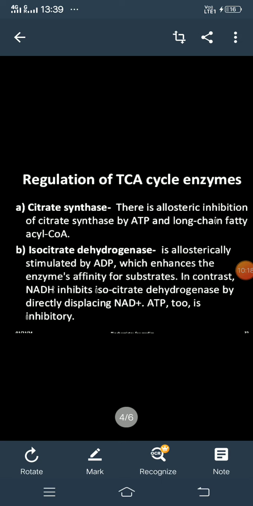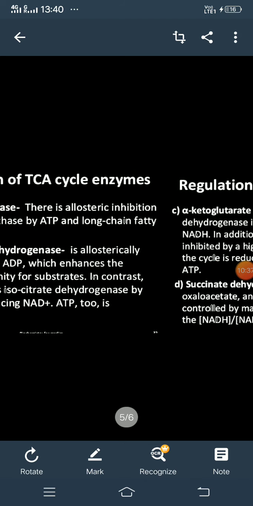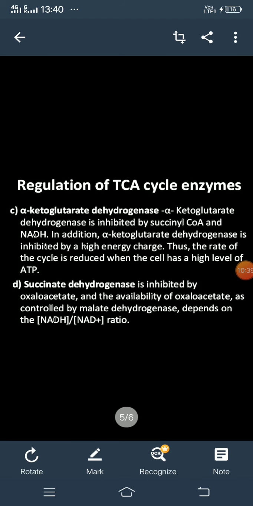In contrast, NADH inhibits isocitrate dehydrogenase by directly displacing the NAD plus.